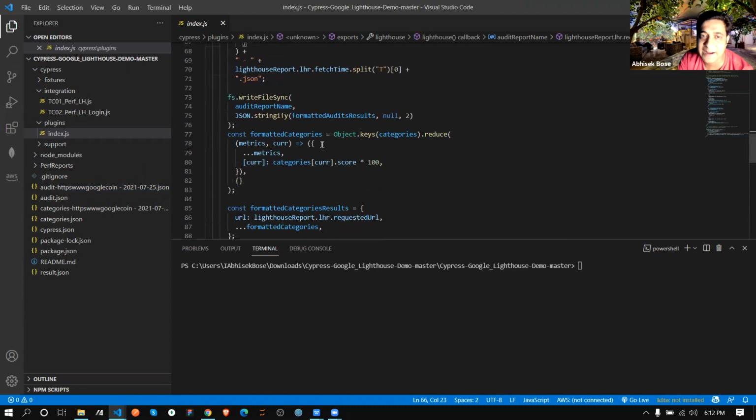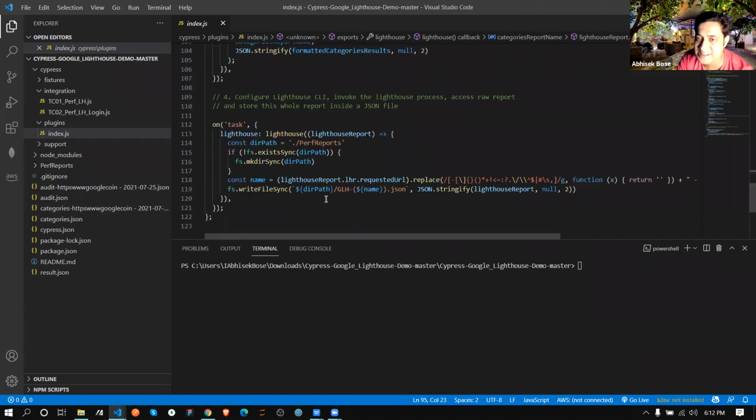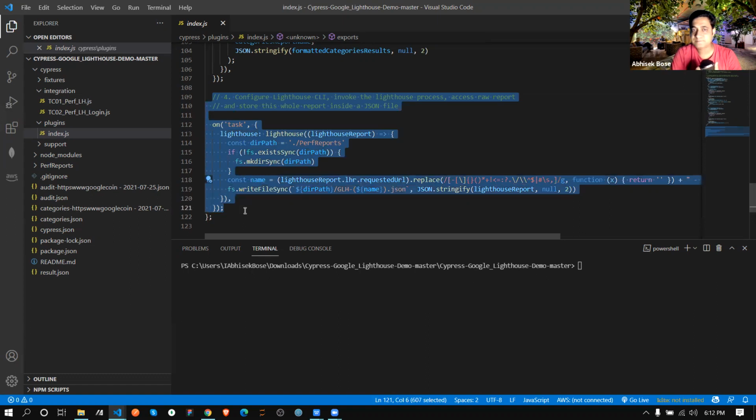And another thing I'm basically creating is the categories. So category hyphen this. See this file, category. Just copy, no need to change anything. Those files are for your internal purpose, to understand. But for the actual purpose of reporting the performance report of the site, you need to create or copy this number 4th point.